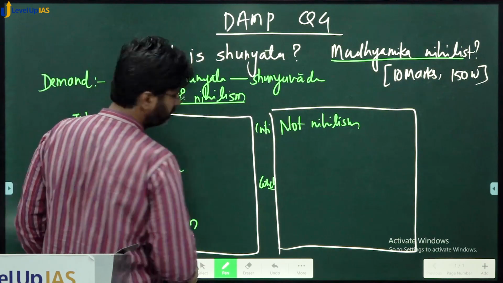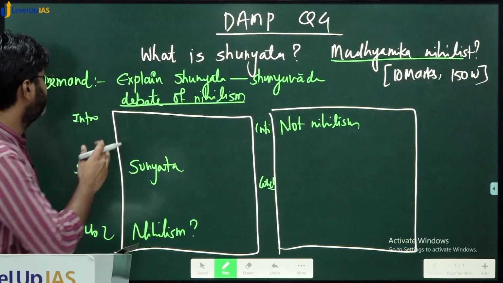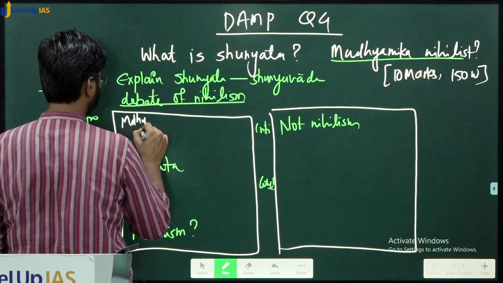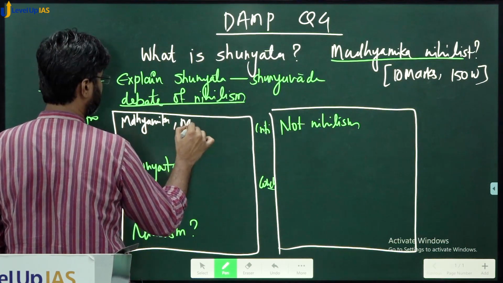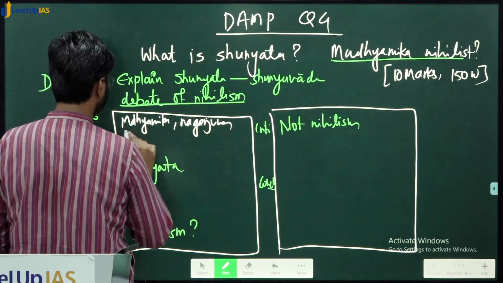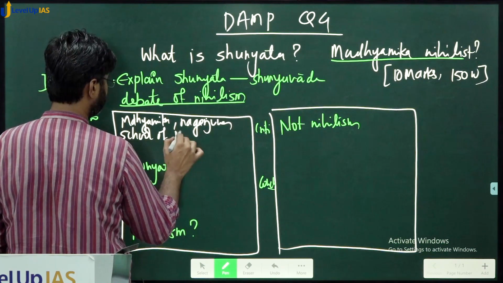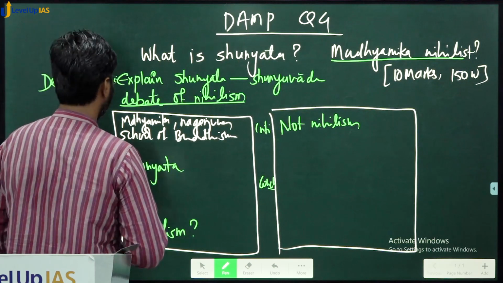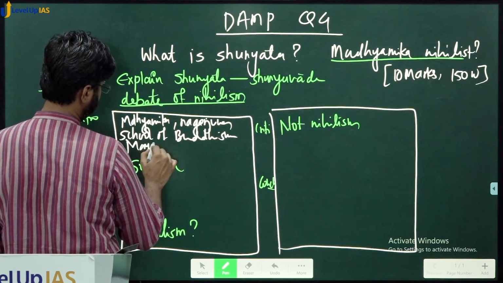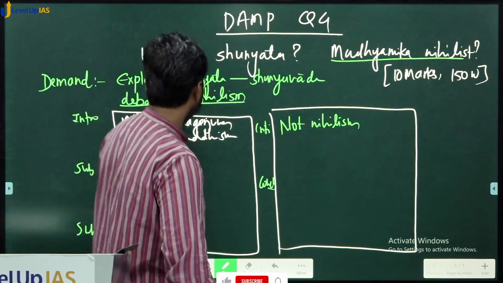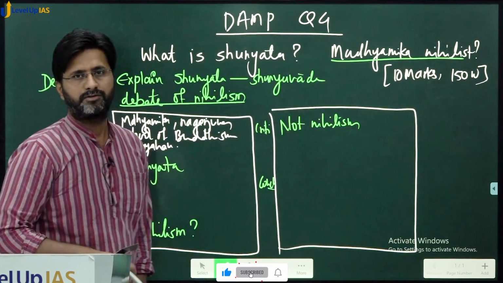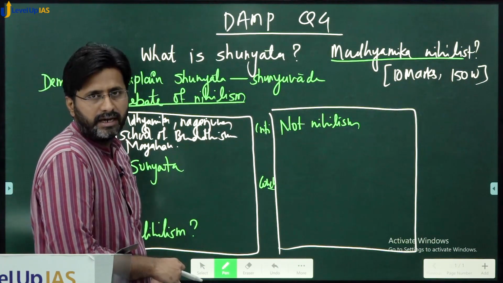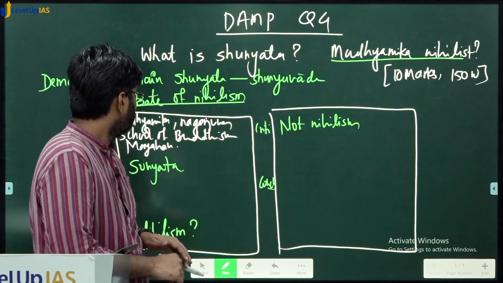Introduction: what would you write in the introduction? It will talk about the Madhyamika school, with a mention of Nagarjuna, as a school of Buddhism, and a mention of Mahayana. The Madhyamika school is based on the concept of avoiding the extremes propounded by Nagarjuna, of which the central idea is shunya or shunyata.